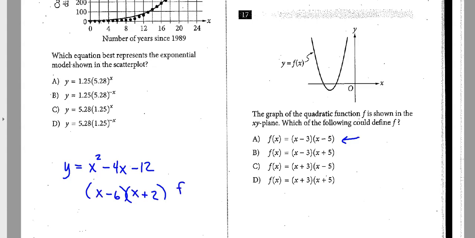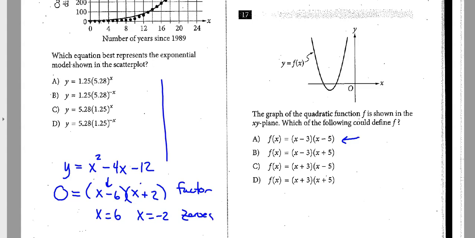All right, so these are called factors. Once you have factors, you can find the zeros or the roots by using the zero product property. If something times something equals 0, either this parenthesis is 0, which occurs when x is positive 6, or this is 0 when x is negative 2. So these are what are called the zeros.